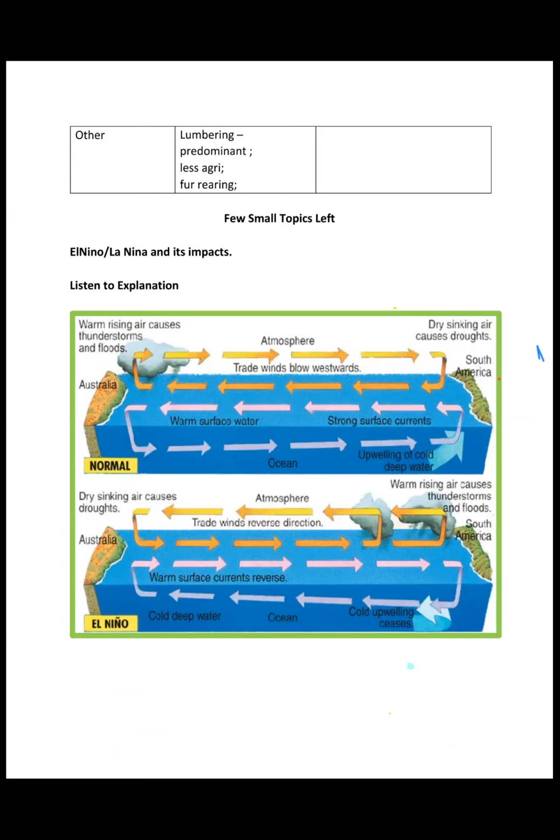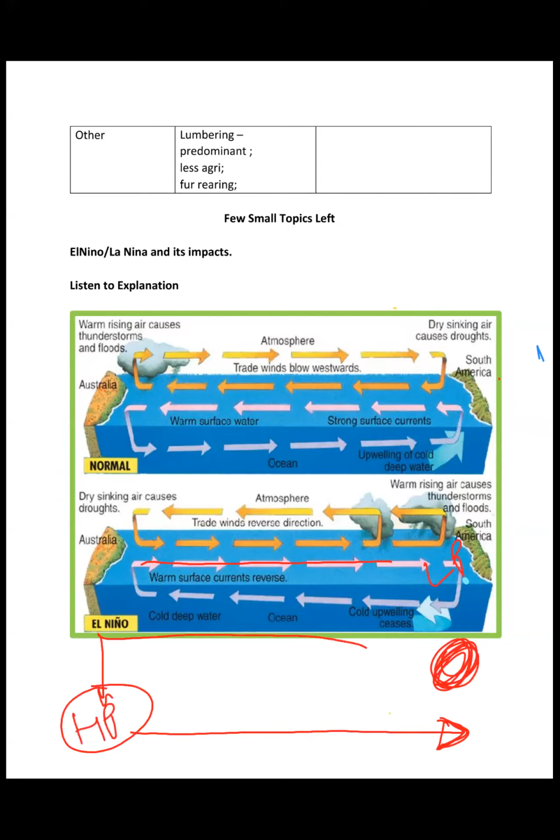When it turns warm, the high pressure gets milder there and develops into low pressure. As a result the wind movements change, and Australia develops high pressure, so winds go like this. As a result, rainfall happens near South America, and Australia suffers drought because high pressure develops there, right? So basically this is the El Nino condition.